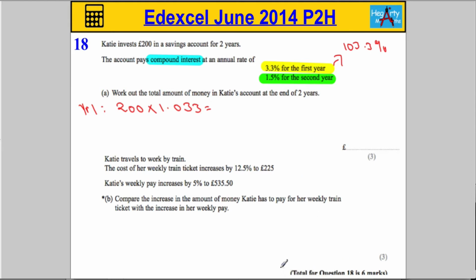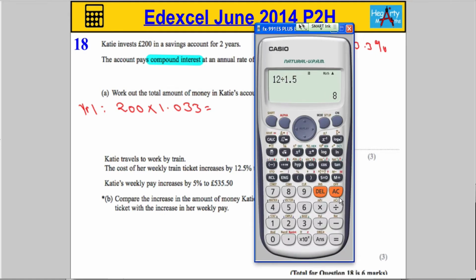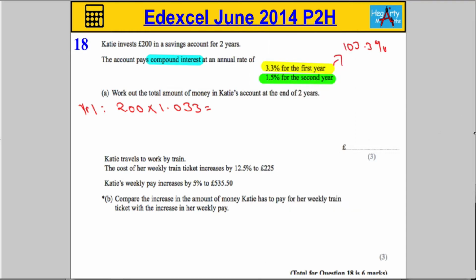So that's going to work out at, let's get the calculator out here. So 200 times 1.033, which is 206.6. So she's going to have £206.60. Now let's go for year two.